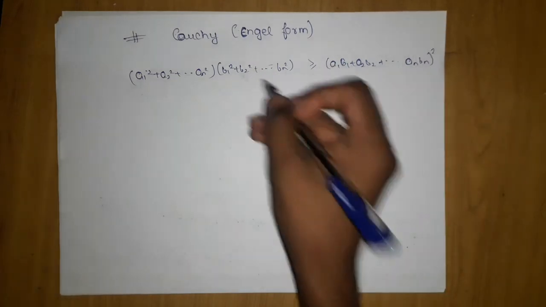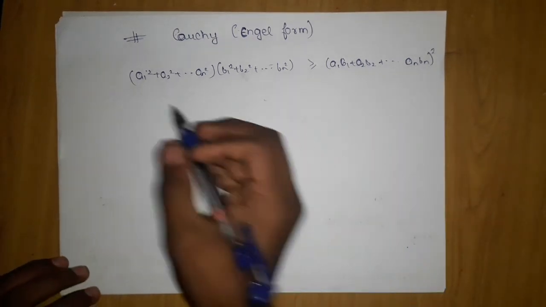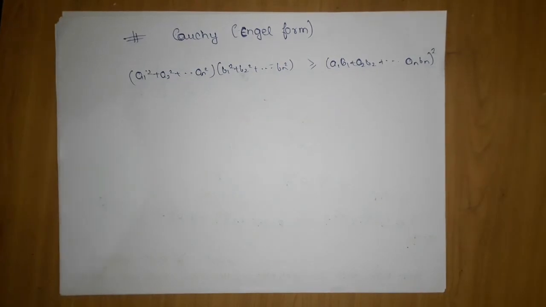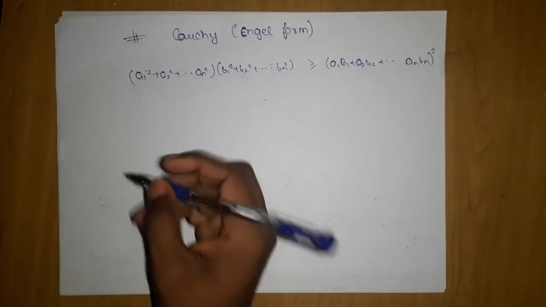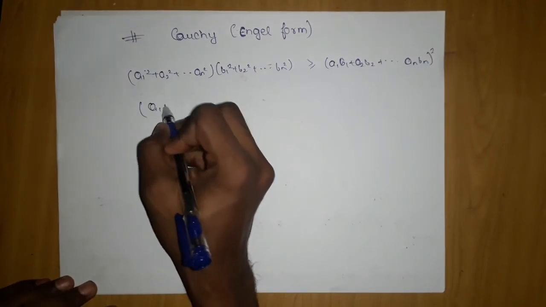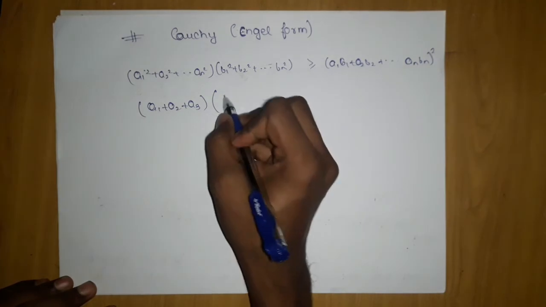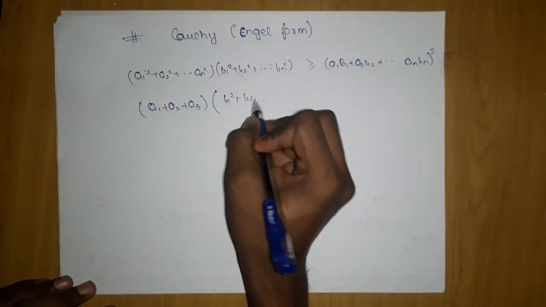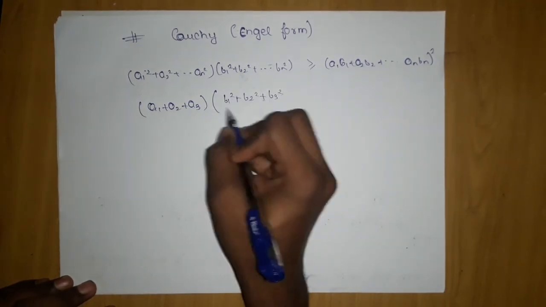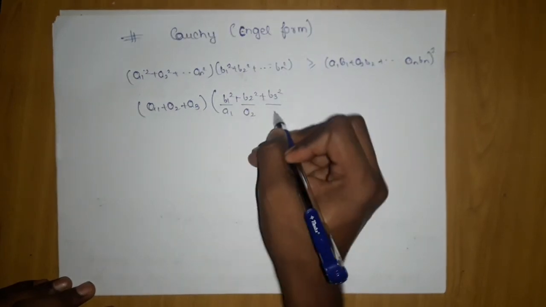In the proof also I told that this proof is not important, but it was a new inequality, so I proved it. But the Engel form appears from this inequality also. If you do a little bit of manipulation, you will get the thing in this format: a1 plus a2 plus a3 into b1 square, b2 square, b3 square upon a1, a2, a3.